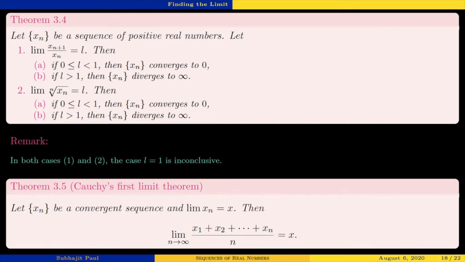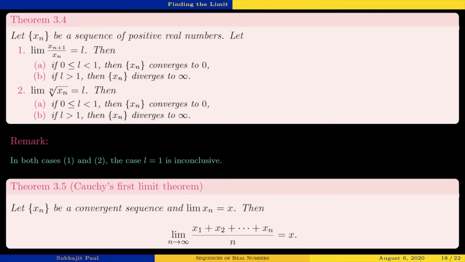They help us to find limits of derived sequences. Derived means which you get from something else. That is what derived means. So let us now do the proofs of these two theorems, starting with Cauchy's first limit theorem.